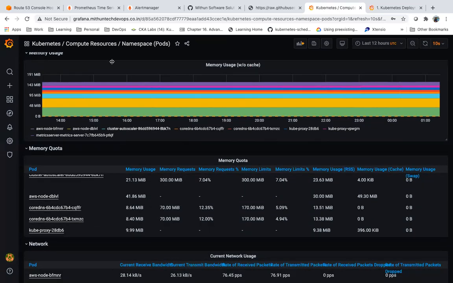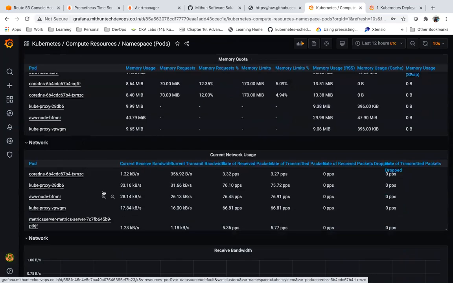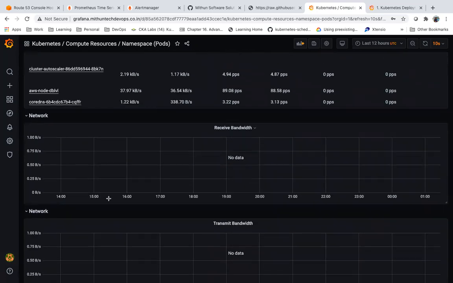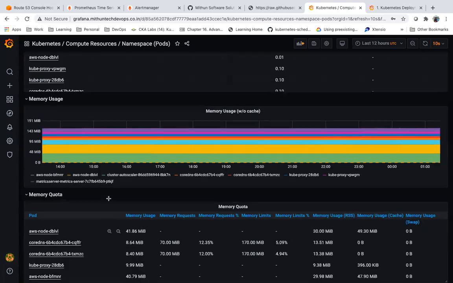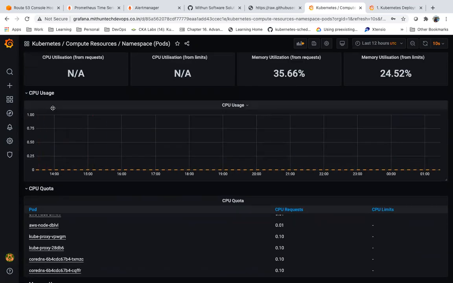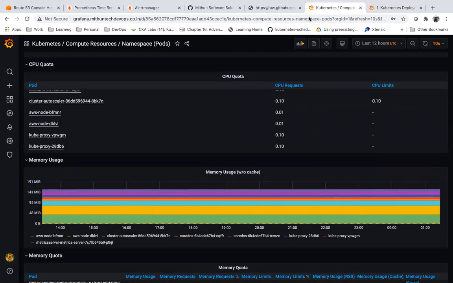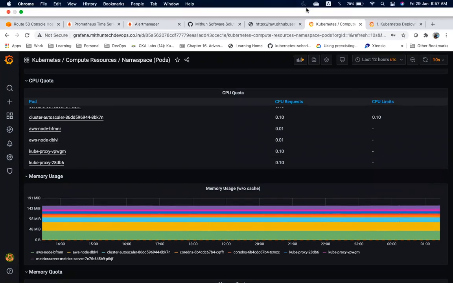So this is using what metrics? Who gathered these metrics? These metrics are gathered by kube-state-metrics. Right, we can have dashboards. So we can visualize what is happening in our Kubernetes cluster also. So non-technical guys can use this one to visualize what is happening in your application, in your servers, real time.